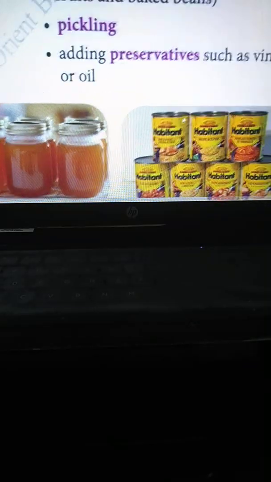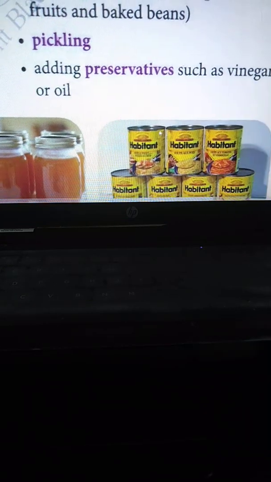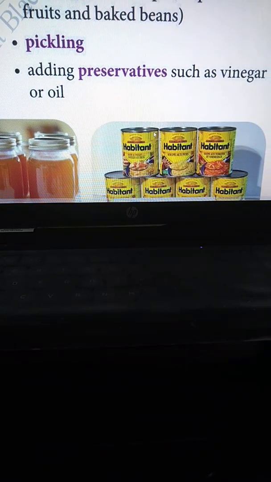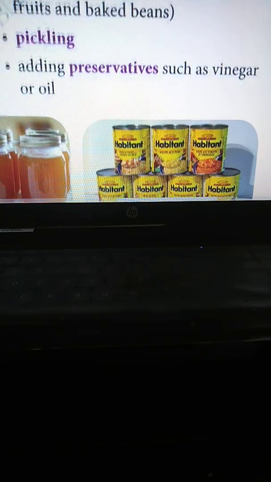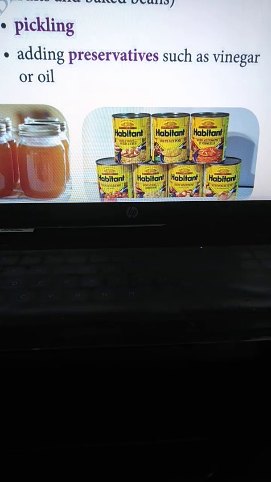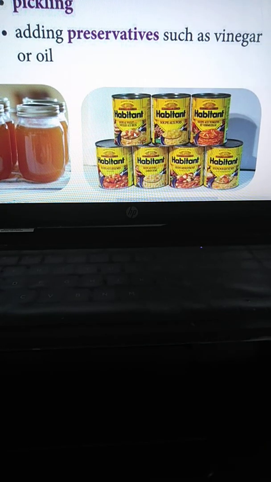You have seen pickles, achar, right? This is also one way to preserve food. Then adding preservatives such as vinegar or oil. Definitely, whenever you put vinegar or oil, it is also a preservative, right?